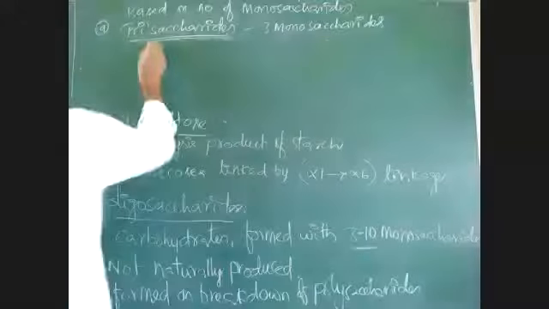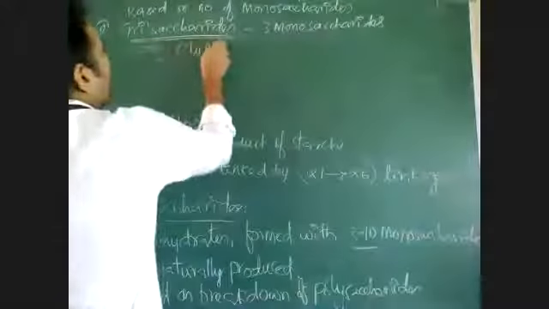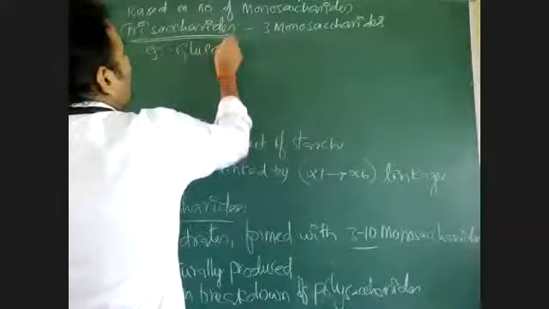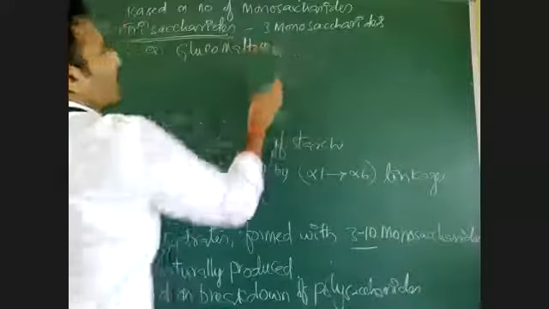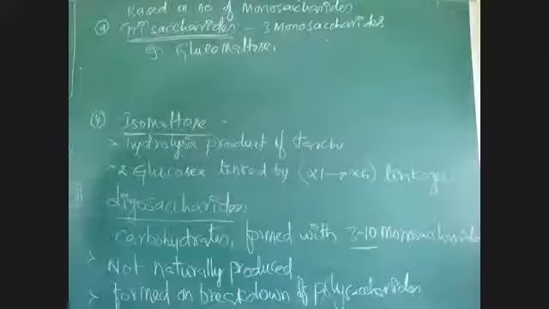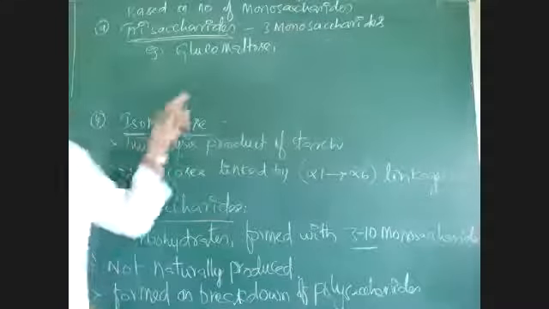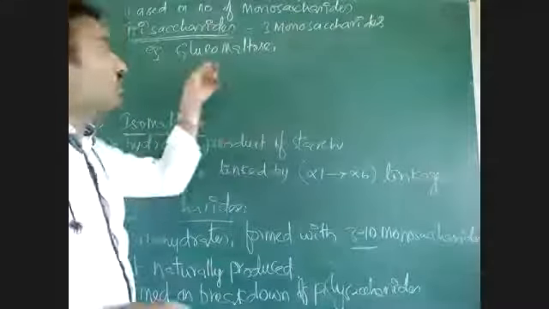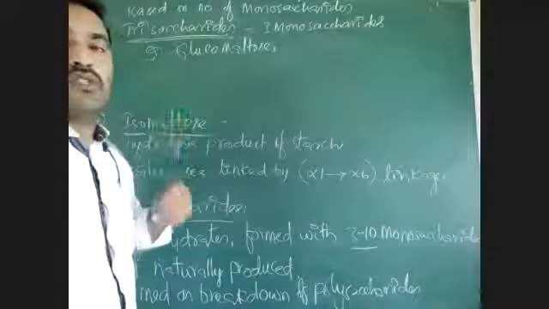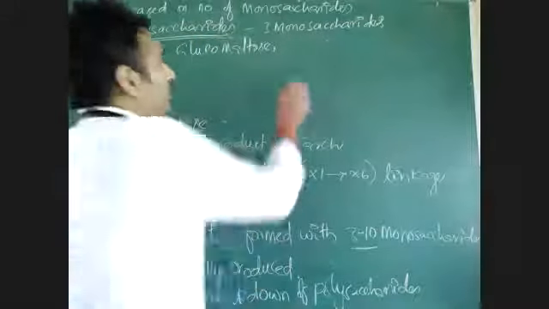They are called trisaccharides. Example: glucomaltose. Maltose, 2 glucoses, is formed by alpha 1,4 glycosidic linkage. But if one more glucose is added to that maltose, it is called glucomaltose, a trisaccharide.